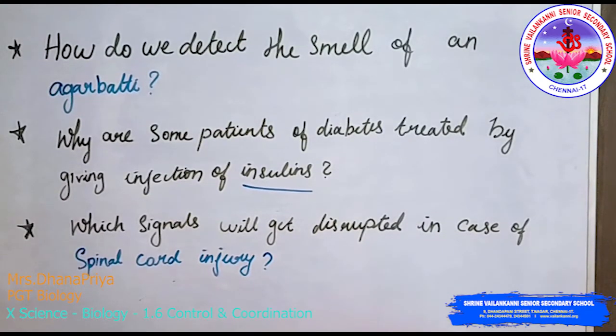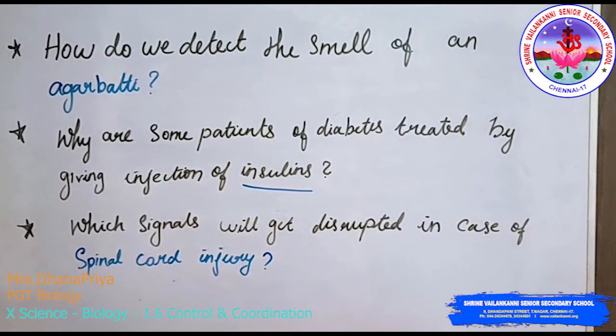Next question: how do we detect the smell of an agarbatti? The smell of an agarbatti is detected by olfactory receptors present in the nose, which send electrical signals to the forebrain. The forebrain interprets this signal, and the incense stick is detected as a smell.